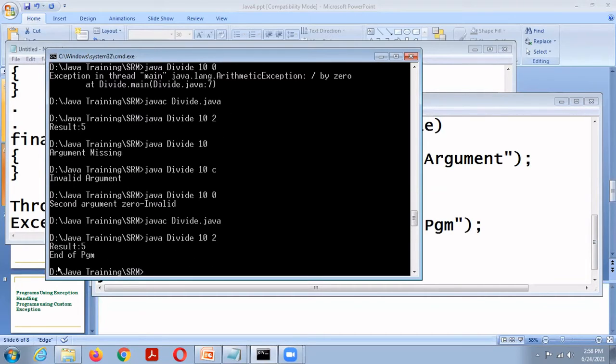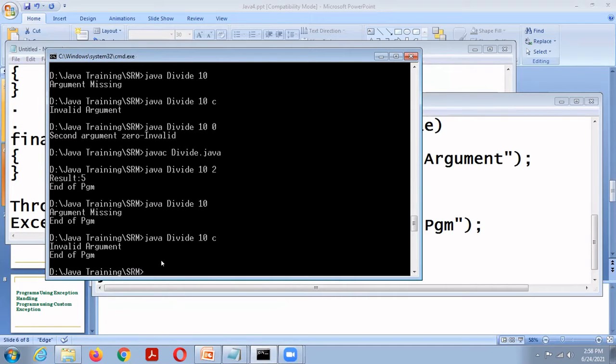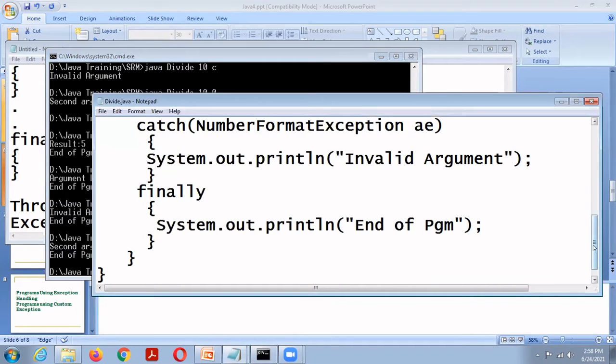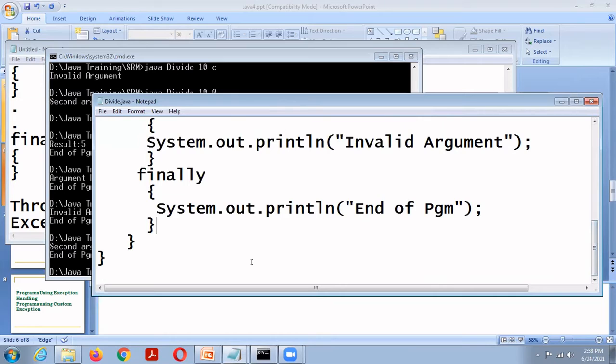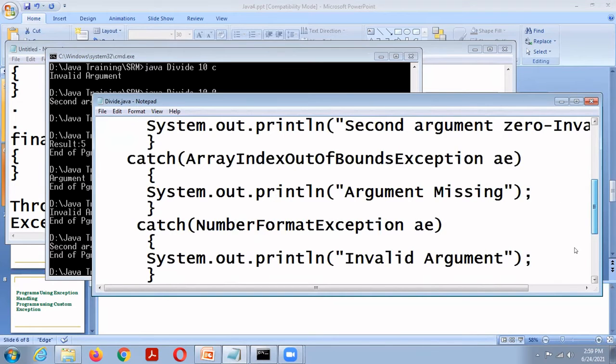So the finally block here is executed, end of program. Then Java Divide 10, argument missing, end of program. 10 C, invalid argument, end of program. 10 0, second argument 0 invalid, end of program. So the finally block is executed in all circumstances, whether an exception is thrown or not. This is a simple program using try, catch, and finally block.